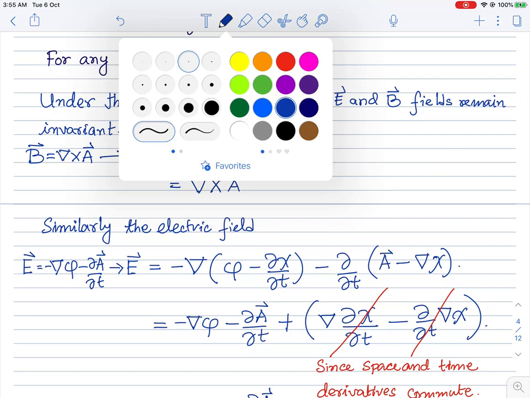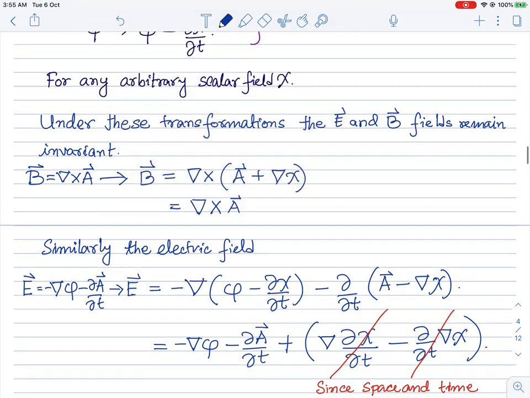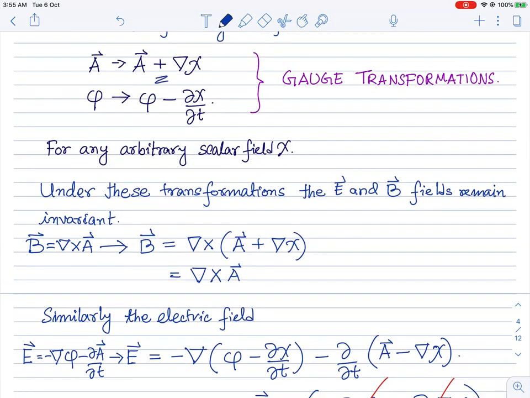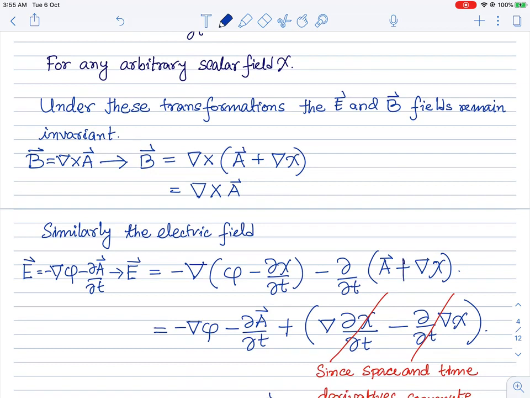Did I miss a sign here? I think I messed up a sign here. Oh, this sign should be plus, I'm sorry.